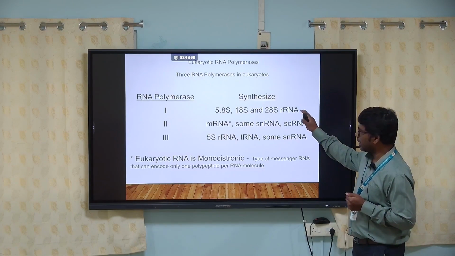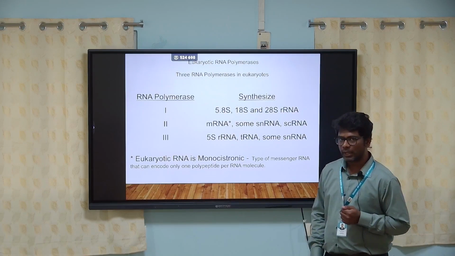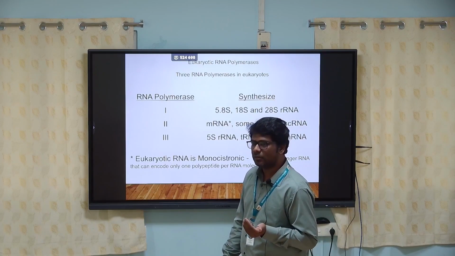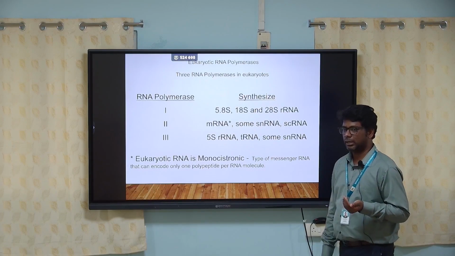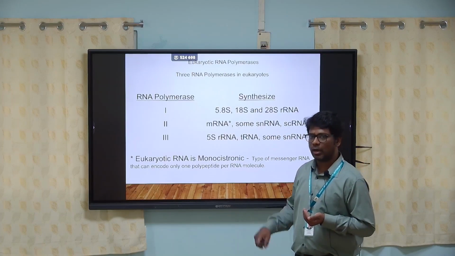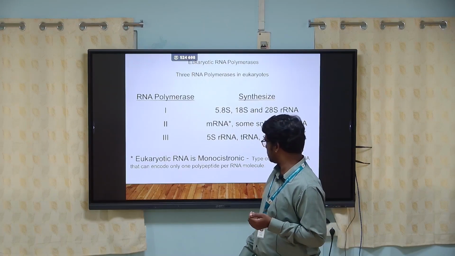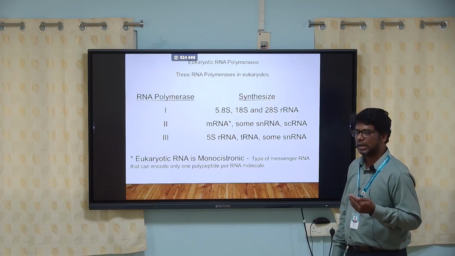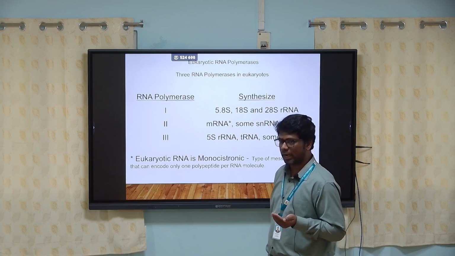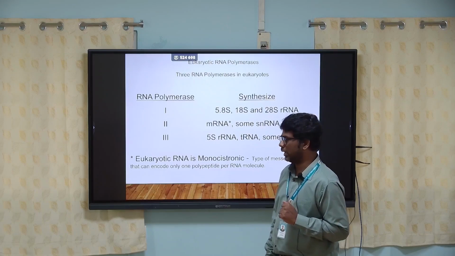All these RNA molecules are vital for the transcription process to complete. If any of these RNA polymerases fail to produce one of these components, then transcription and translation in eukaryotic organisms will not take place.